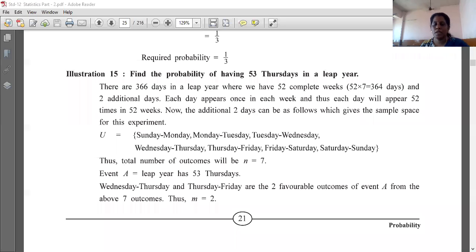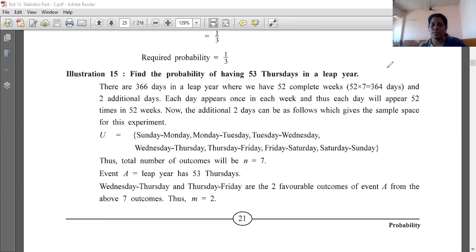Good morning, children. In the last video, we have done till illustration number 14. So today I am going to explain you illustration number 15. Okay, so probability, first chapter, illustration number 15. Let's start. The question is: find the probability of having 53 Thursdays in a leap year.